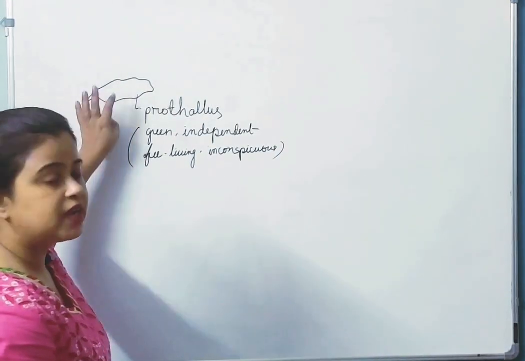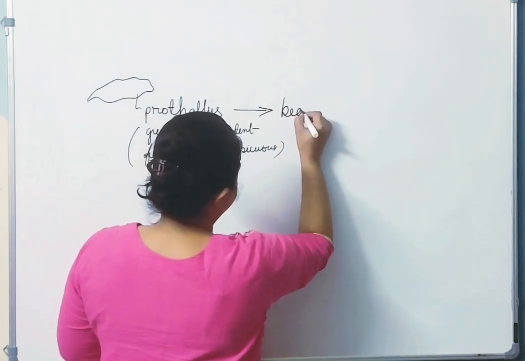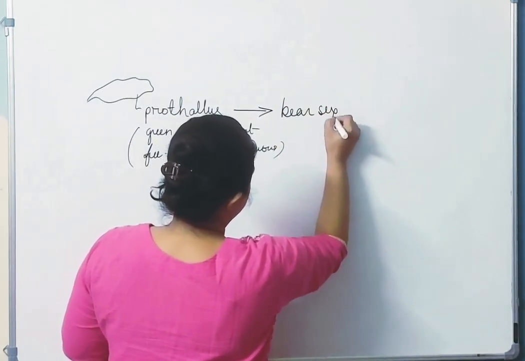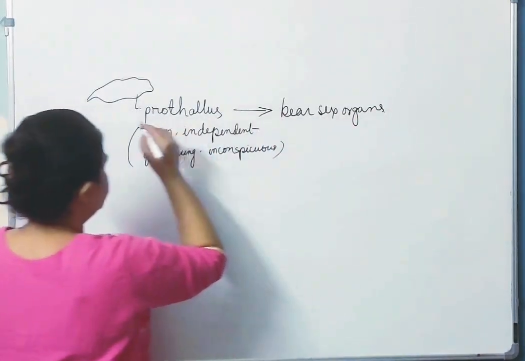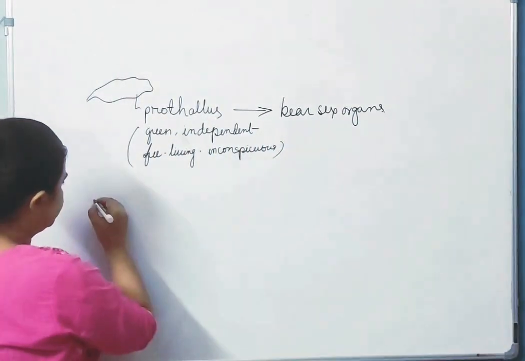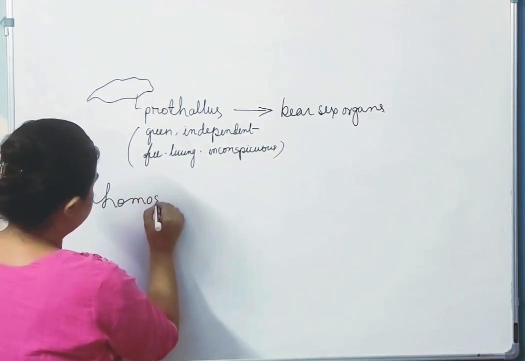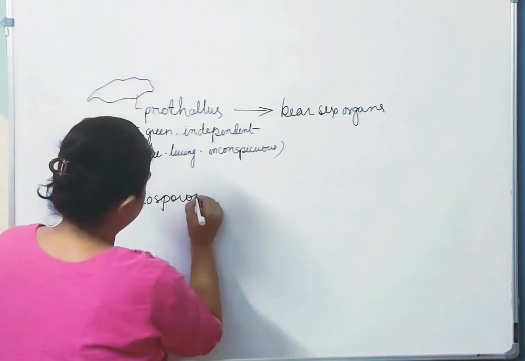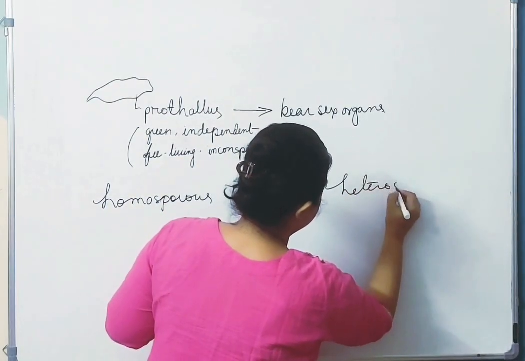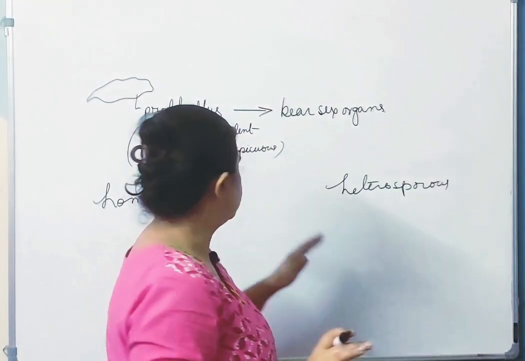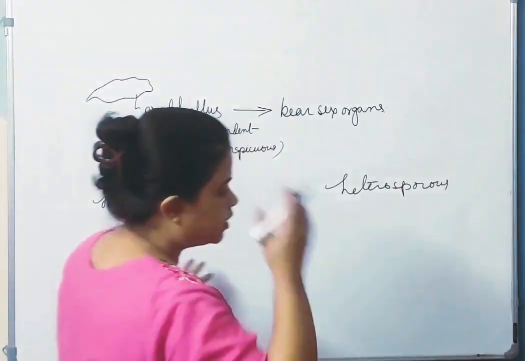Now these prothallus are going to bear the sex organs. Clear? There are some differences in the way a homosporous and a heterosporous prothallus develop.